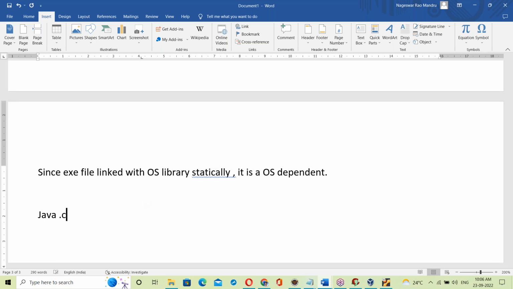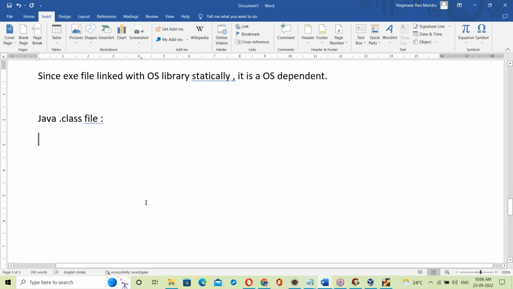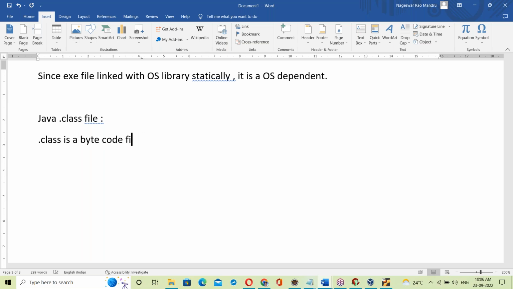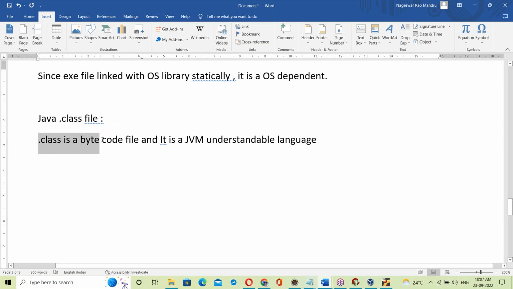Now let us see Java dot class. What is a Java dot class file? Dot class is a bytecode file, and it's a JVM understandable language. So a Java dot class is a bytecode file and it's a JVM understandable language.